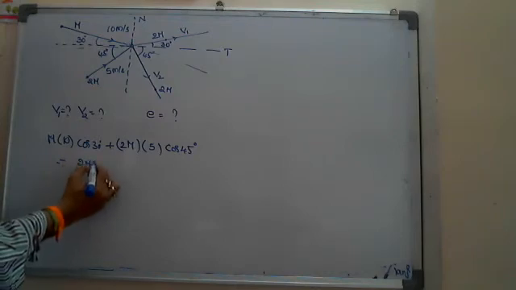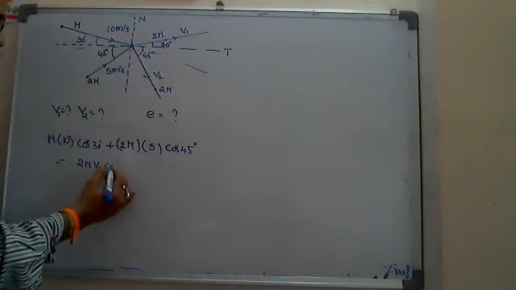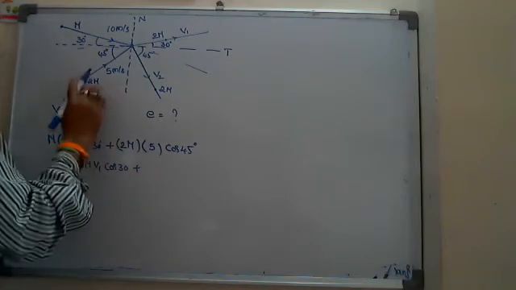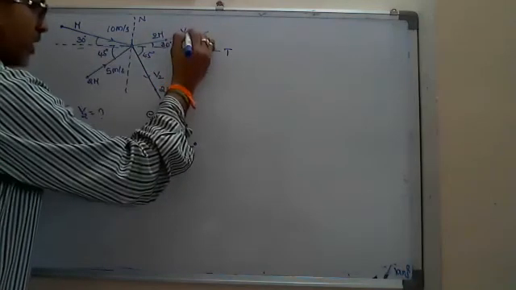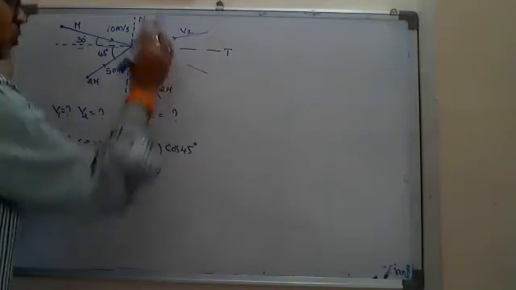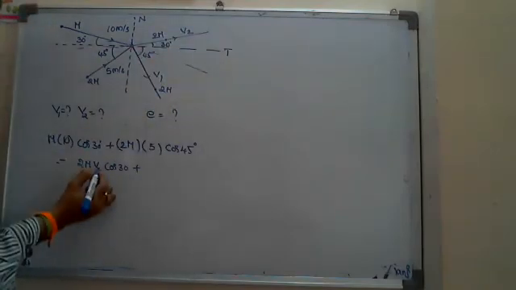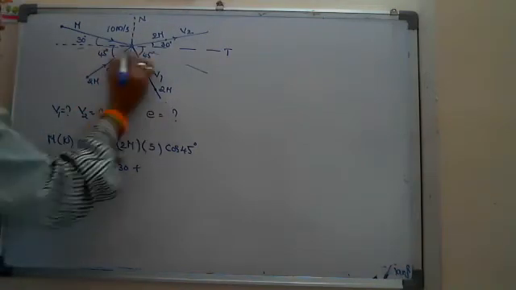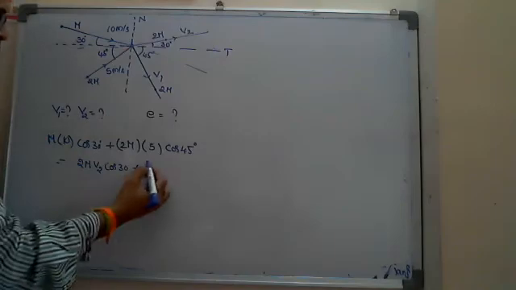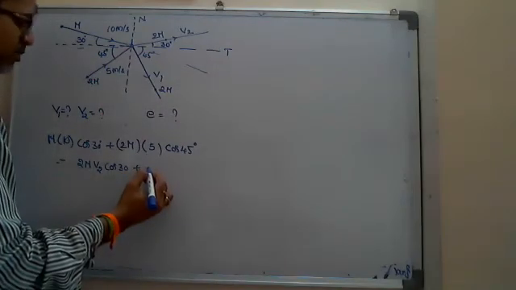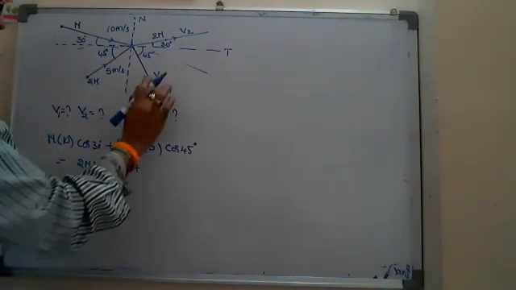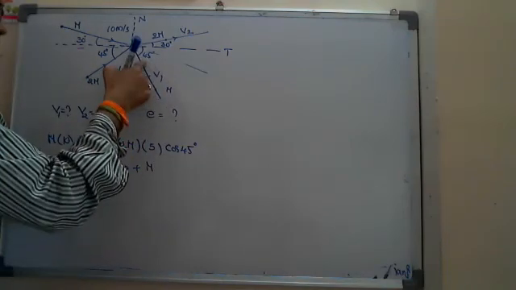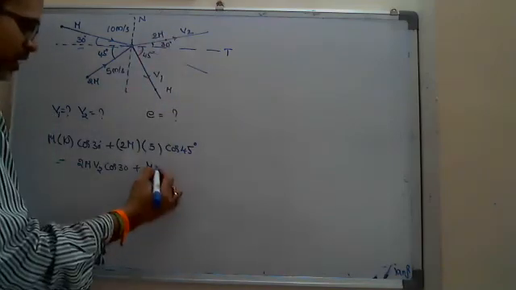So 2m v2 cos 30, first body, second body, no confusion. And here it is the fourth quadrant, so the x component is positive: m into its component v1 cos 45.